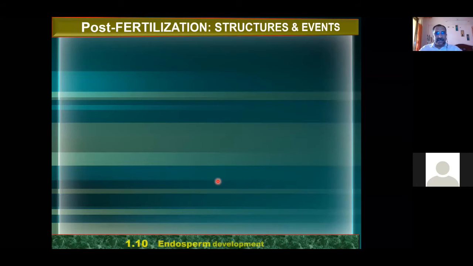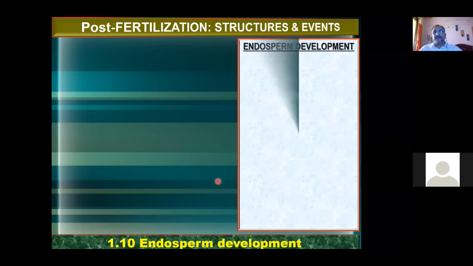Okay, next slide. You see the endosperm development. Now we are going to see about endosperm development in detail, how the endosperm is developed. Here I'm asking a question. From where will the endosperm be developed in a flower? My question. If you remember the previous slide it is easy. Yes, primary endosperm nucleus is becoming the endosperm. So this is the point we have to see.